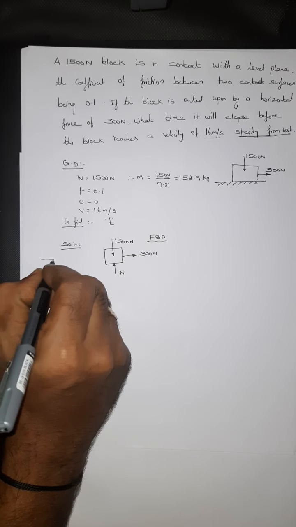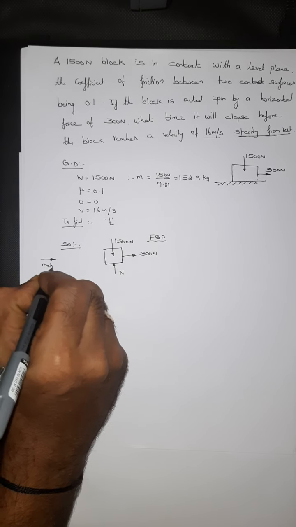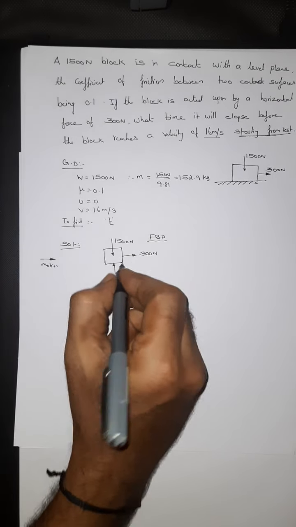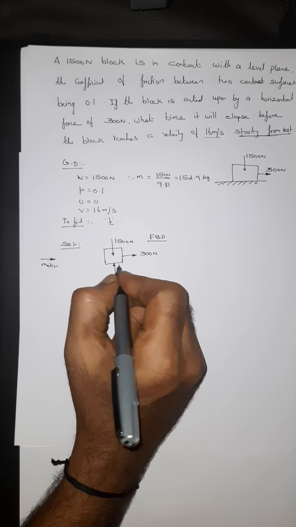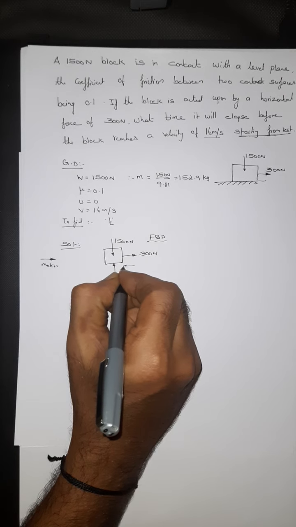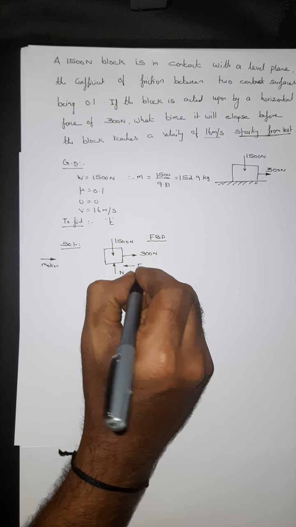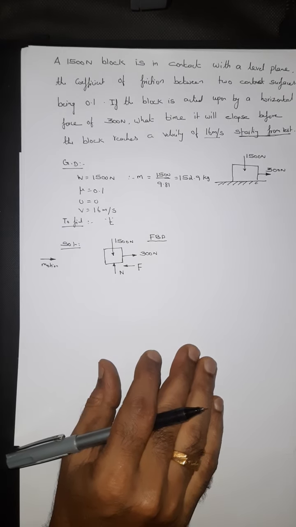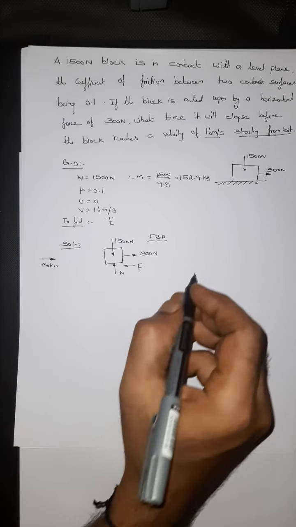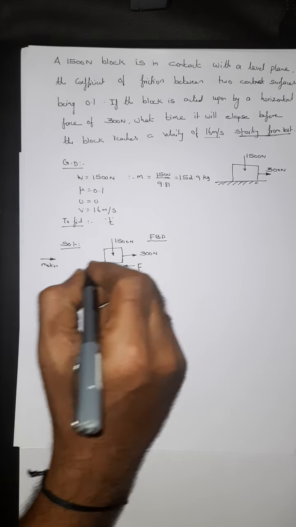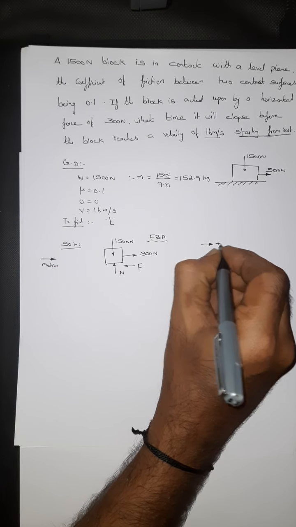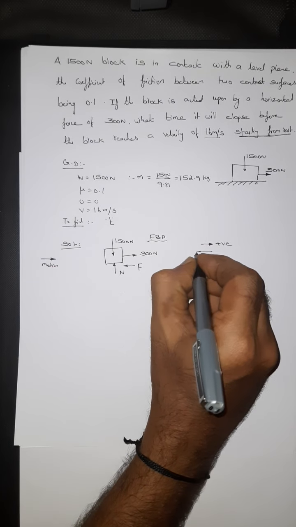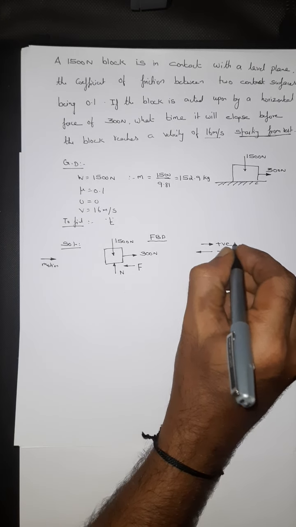When the body moves in the right direction, the frictional force would act in the opposite direction of the motion. So this is F. As far as the condition is concerned, the object is moving rightward, so rightward would be positive and leftwards would be negative.